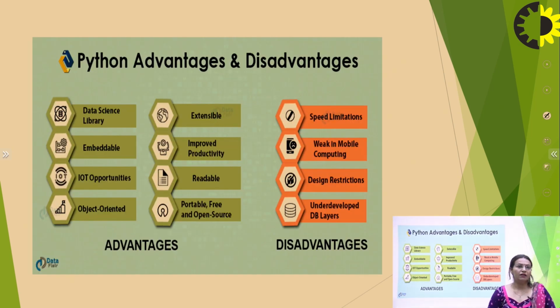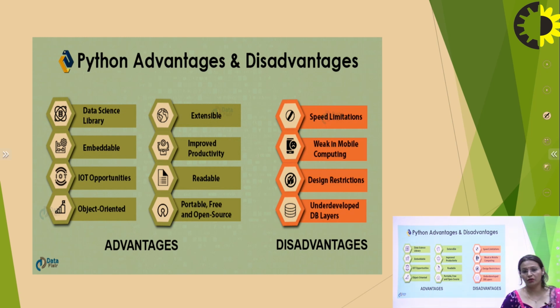These are basically the advantages and disadvantages of Python. Python's advantages are that it has data science libraries. It is embeddable. IoT opportunities are also available. Object oriented programming is built into it. It is very extensible. It also has improved productivity. It is readable, portable, free and open source to all.